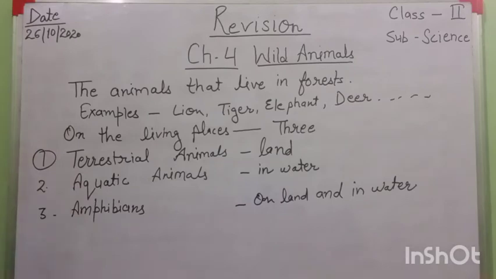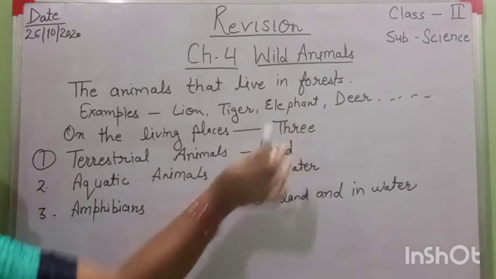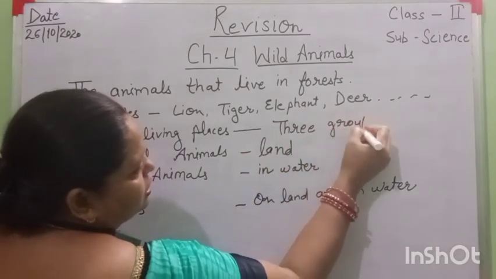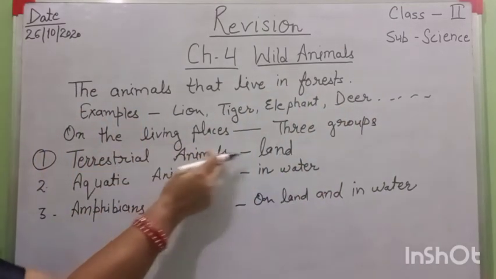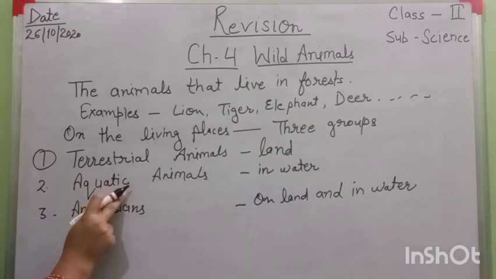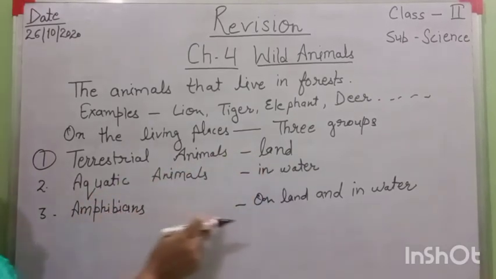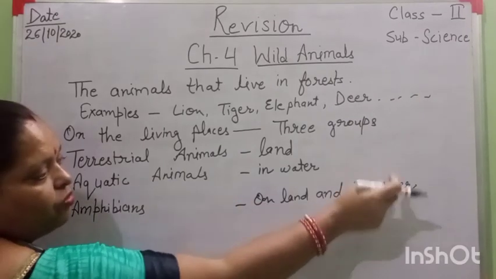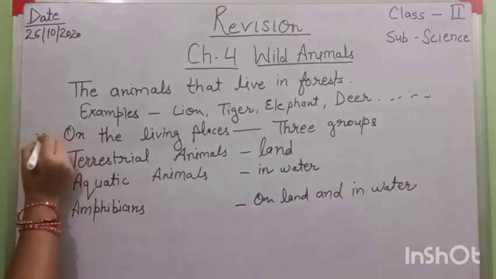On the basis of living place, or habitat, the animals are categorized into three groups. First is terrestrial animals, which live on land. Aquatic animals live in water. Amphibians live both on land and in water. Okay, I think this point is clear now.